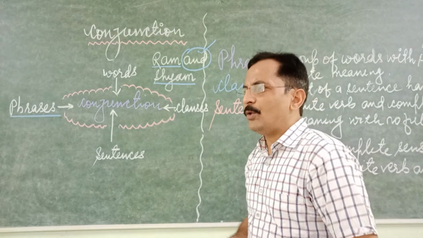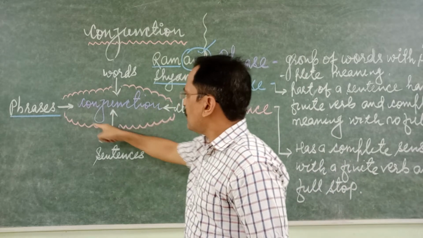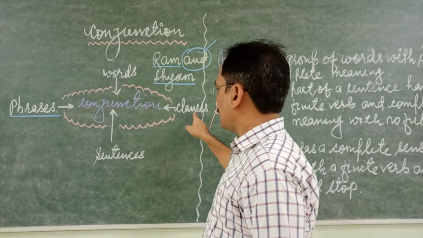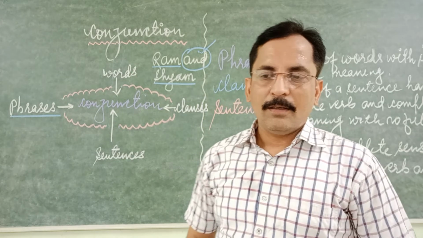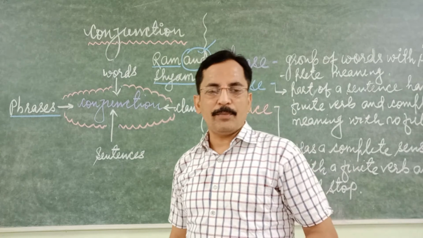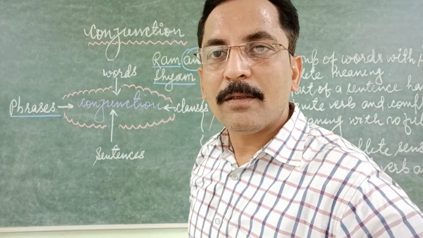It is very simple to understand conjunction: you see that I have put conjunction at the center and then words, clauses, sentences, phrases. In the introductory session of parts of speech, I gave you two examples: railway junction and junction box.